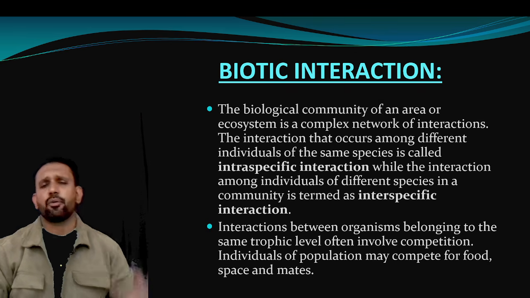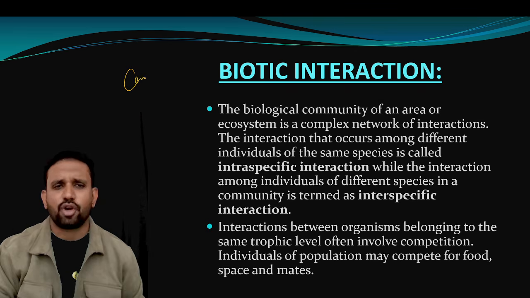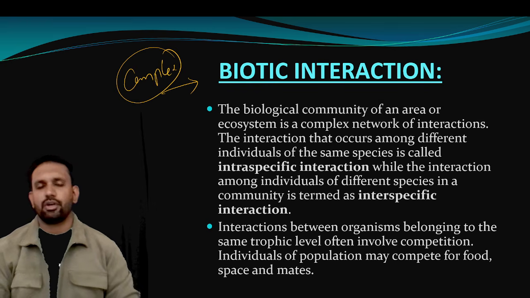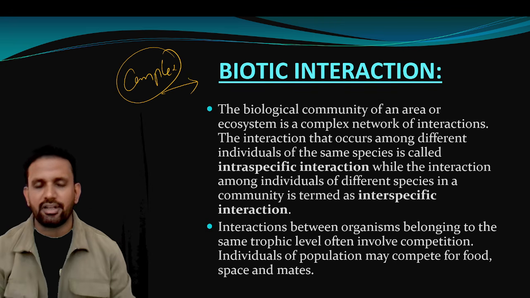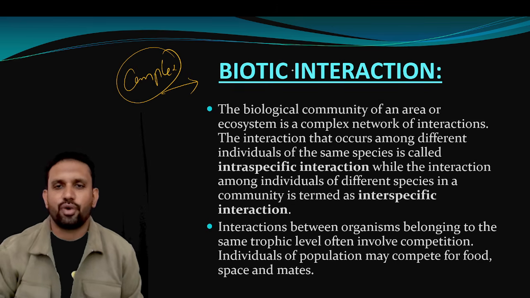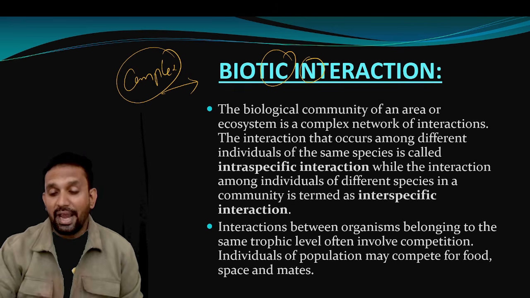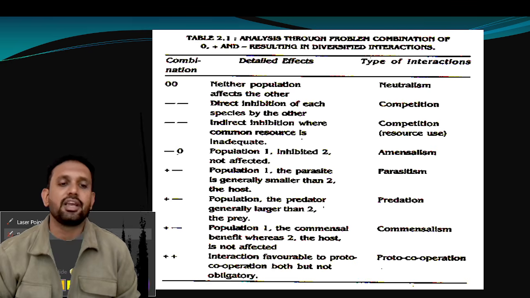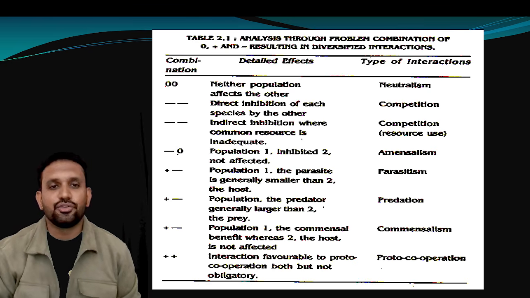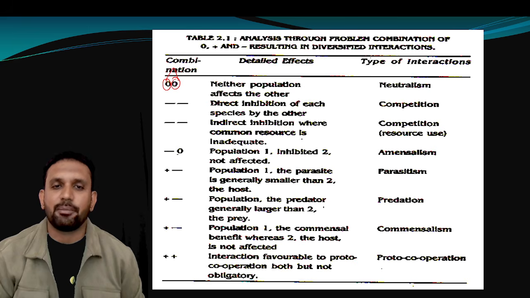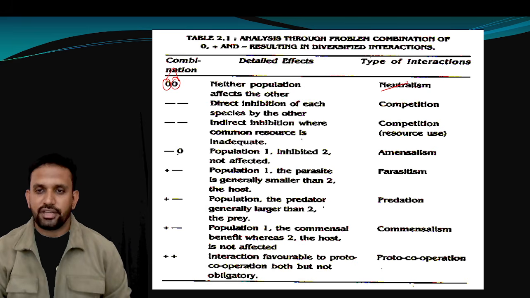And today we are talking about one of the very complex topics. Many students and aspirants generally don't understand it, because proper examples are not given. But here I'll be giving you a very lucid explanation of biotic interaction, and why it is a difficult topic. You just see this chart, it is very difficult to understand. 0 0, it means what? When two living organisms interact, neither of them is affected. This is called neutralism.